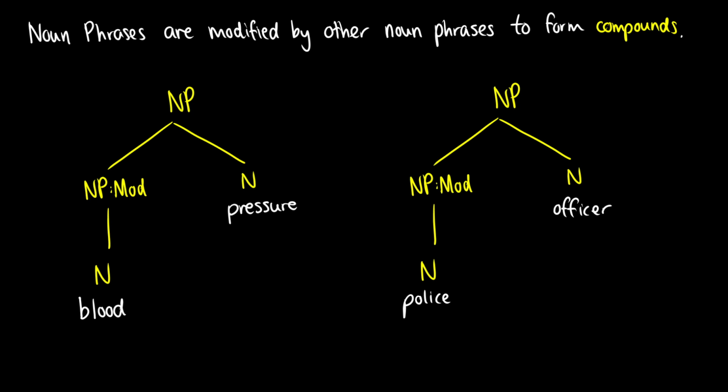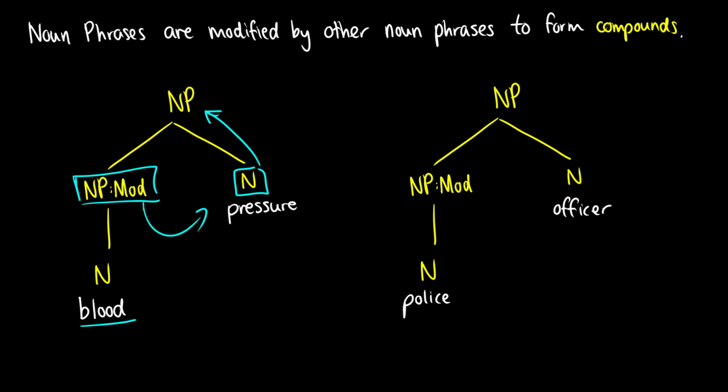So for instance, assume we have the word like blood pressure. Well, pressure is really what we're talking about here. And blood is specifying the type of pressure, blood pressure. So we have pressure as our main noun. So this is the noun that builds up into its own noun phrase. And then instead of, say, taking an adjective phrase as a modifier, we can take another noun phrase as a modifier. So the noun blood, this is a noun, builds up into its own noun phrase. And then we use this noun phrase, blood, to modify pressure and give us more details about what type of pressure we're talking about.